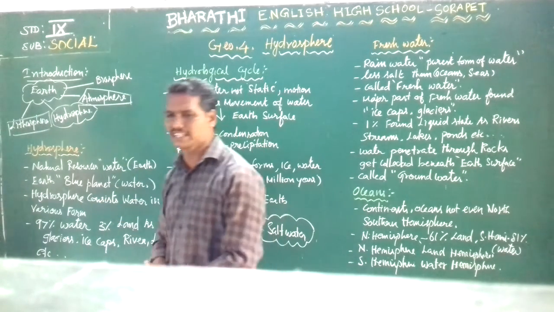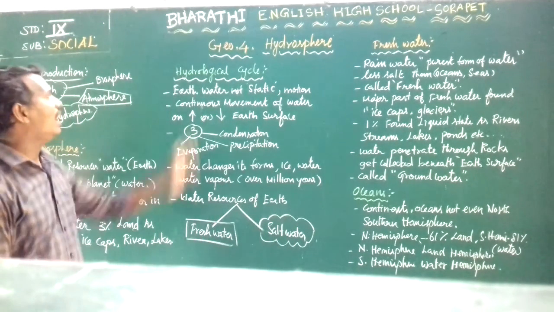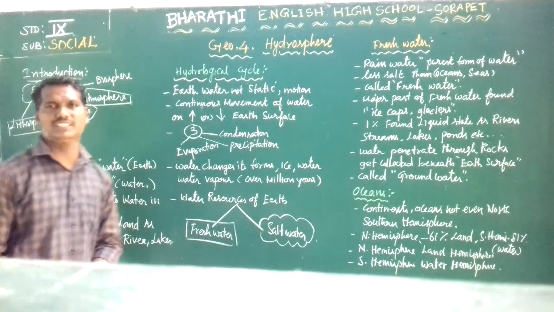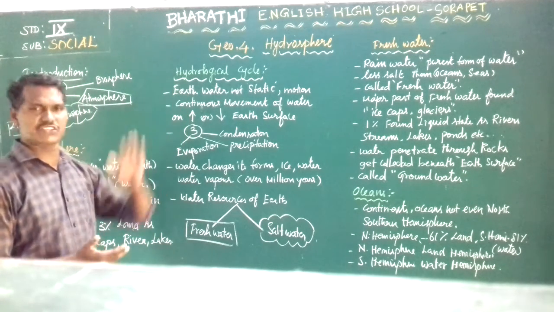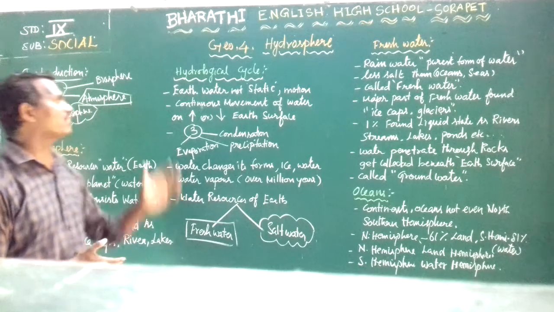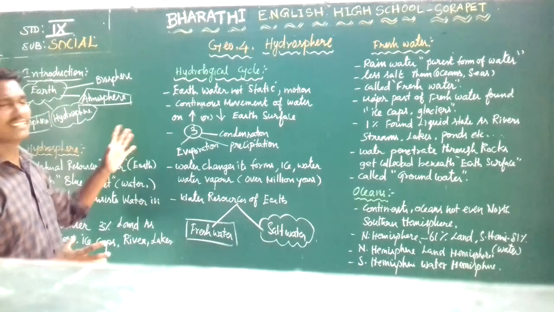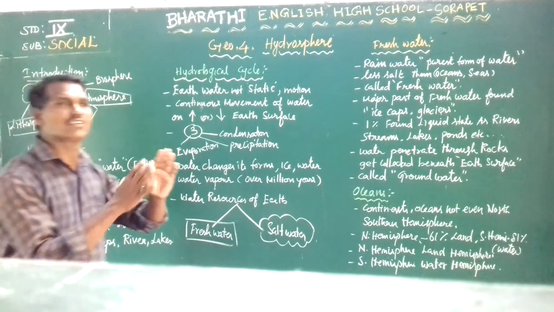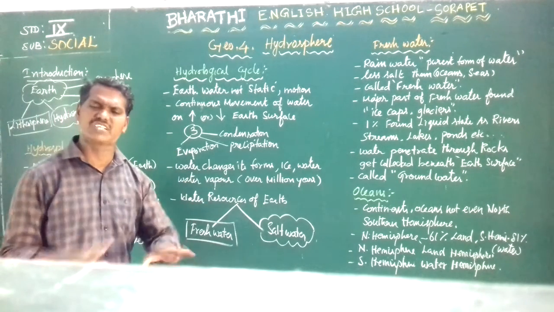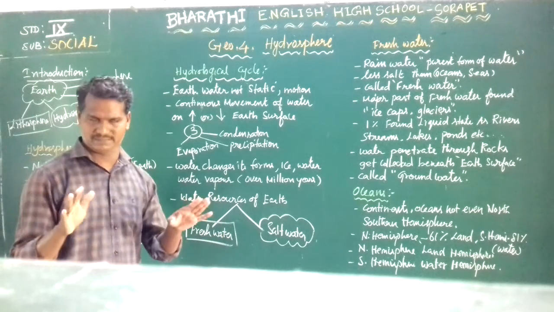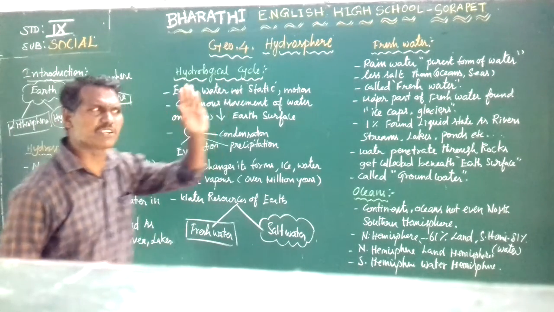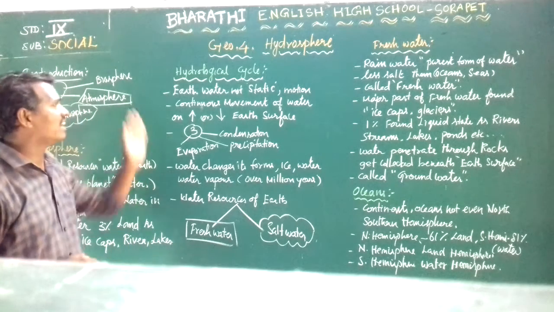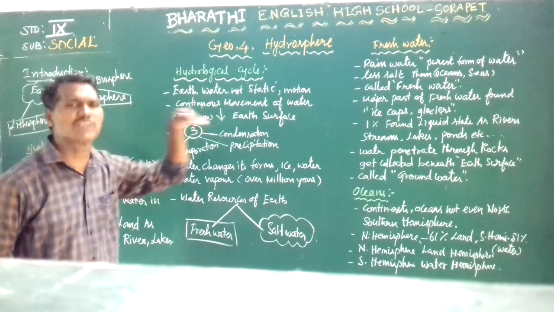Next we are going to another important topic, the hydrological cycle. What is that? You know that earth's water is not static. Static means not permanent. Earth's water is not static; it is always in motion, meaning it is moving. Hydro means water here.